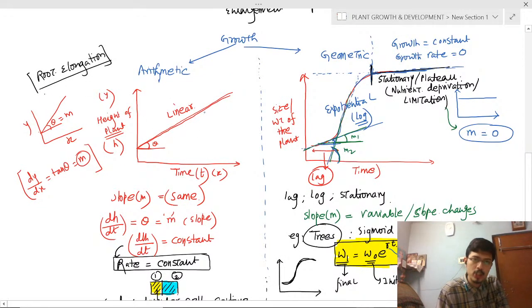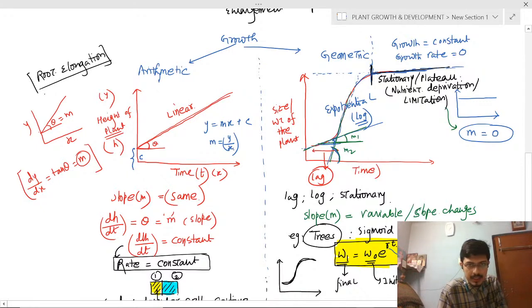This is also a y equals mx plus c equation, because this is the intercept, this is the c. So m equals y by x. Clear?